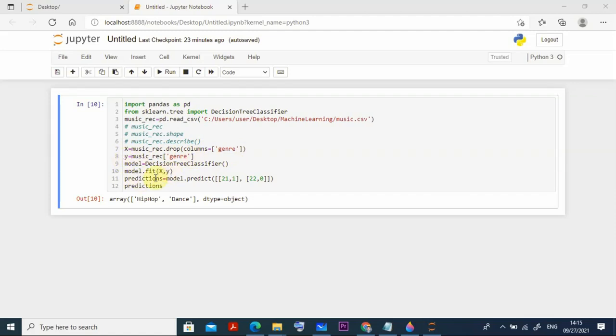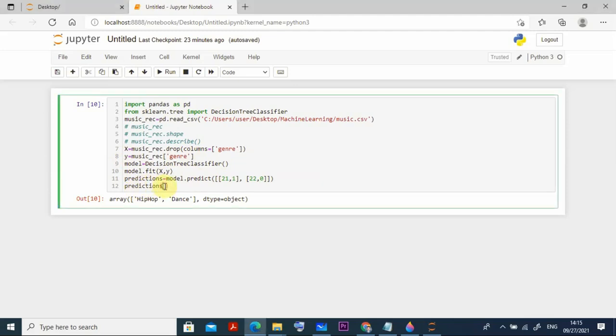Then I am going for predicting with this model, that is model dot predict. I am using this method, where I am putting this array, that is 21 1, because I am putting more than one data. 21 and 1 means a man with 21 years old, and he is a male, and 22 and 0 means 22 years old and she is a female. For this I want to predict, okay. Then I store it as the predictions. Then I am going for these predictions, okay.